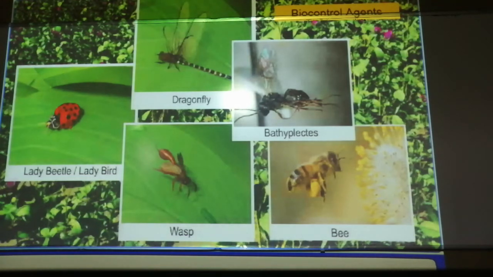You can see that these biocontrol agents are the best option because they are not toxic. They are very specific to the target. They don't act on non-target plants or non-target insects or anything else. They just act on the target, and therefore it is not toxic. It does not cause any deleterious effect on humans and other mammals. That's why they are a very good alternative to pesticides and insecticides.